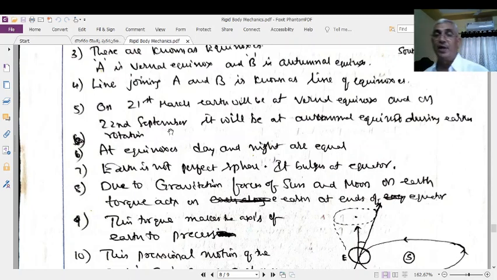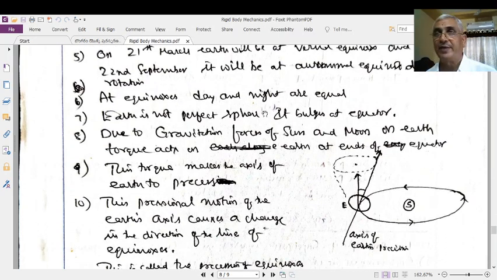Do you understand my point? Vernal equinox happens on 21st March and autumnal equinox on 22nd September. It means that while the Earth is rotating around the Sun, it will be at the vernal equinox on 21st March and at the autumnal equinox on 22nd September. At equinoxes, the Sun rises exactly on that line, therefore day and night are equal.